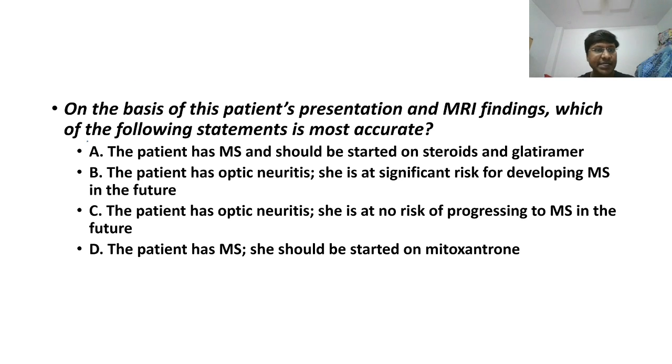Yes, Banu, you're correct. The answer is she does not have multiple sclerosis, but she is at significant risk of developing multiple sclerosis in the future. Why? Because multiple sclerosis is more common in middle-aged females. And what is the age of our patient?